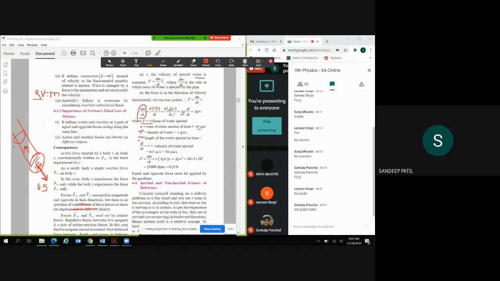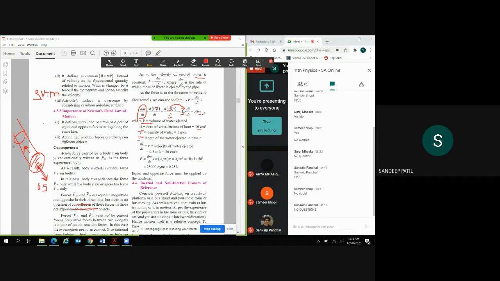So with respect to time it is not changing, so we can take it out of the bracket. And now what is remaining is dl by dt. So the length of water is what is changing, right? So what is meant by this? The change of length of water with time is nothing but velocity, right?